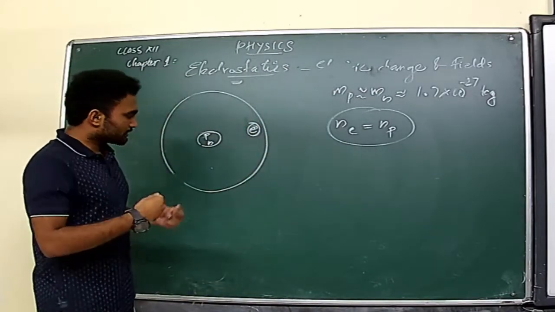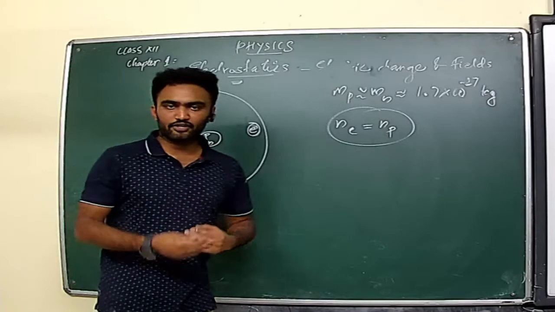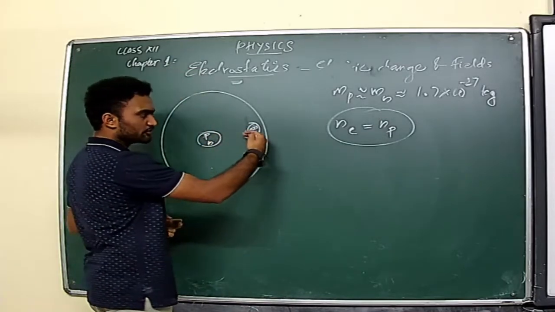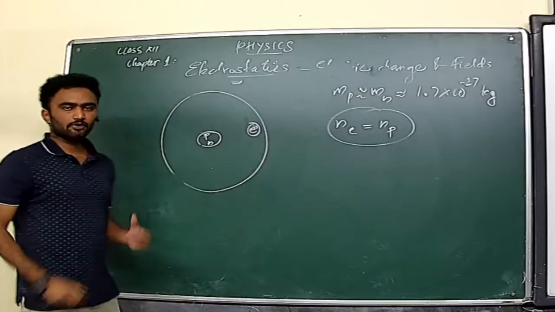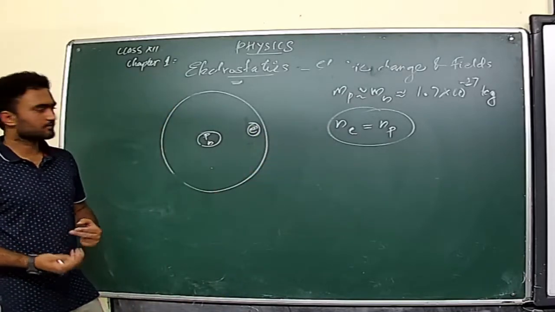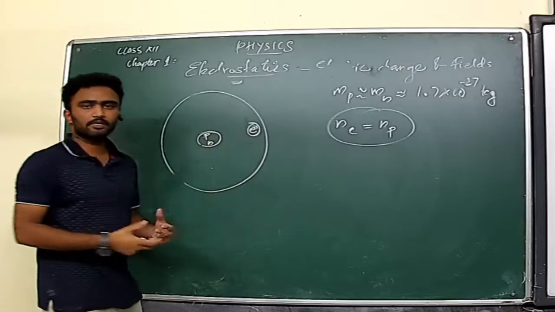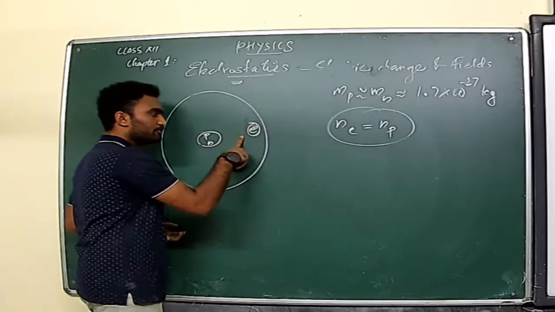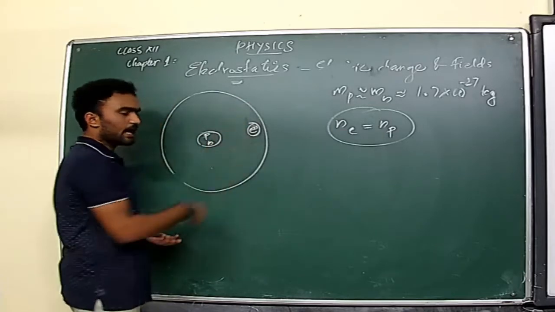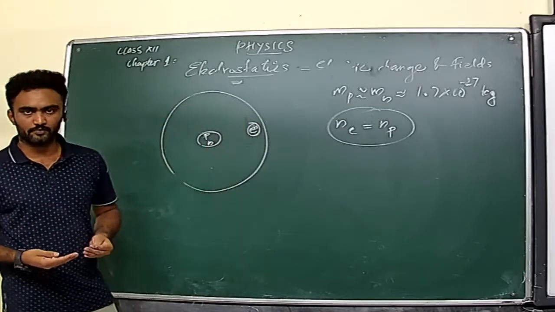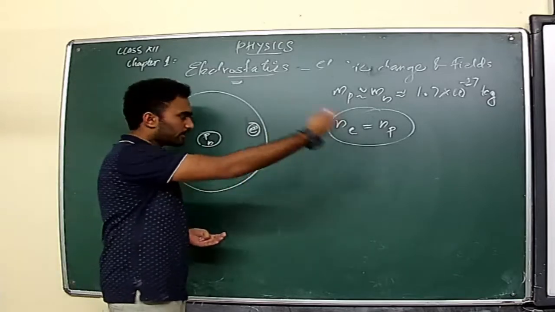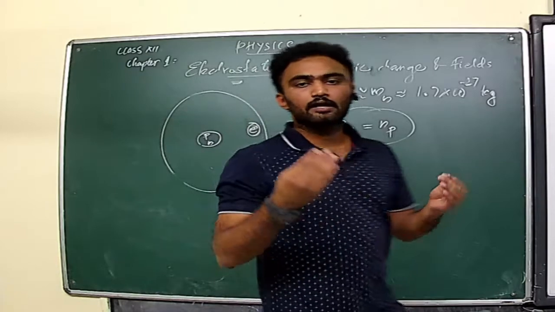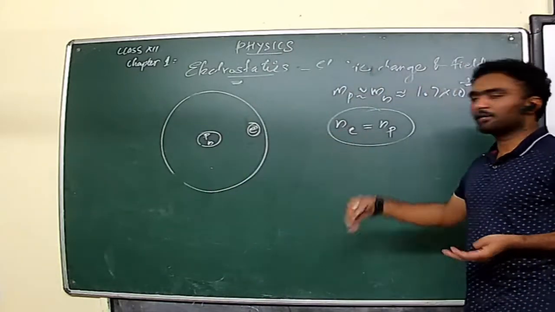Now we move to the theory behind this electrification. If an electron gets a chance to jump out from the atom's electrostatic force, what happens? There is a nuclear force there. If it is capable of jumping out from this force, then definitely a deficiency will be created, and in that manner this atom will become positively charged. At the same time, if an electron from another material comes to this atom, it gets an additional electron, which means it will become negatively charged.